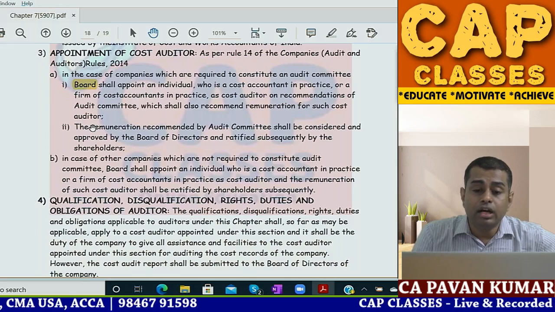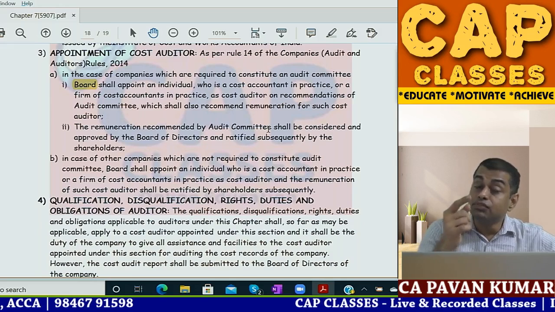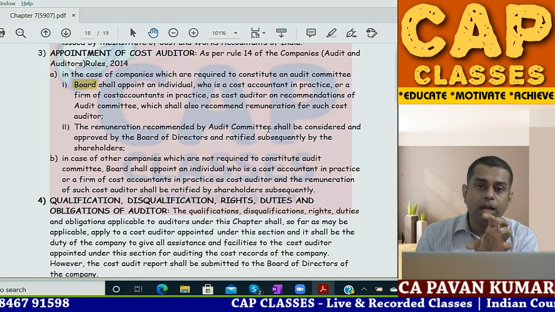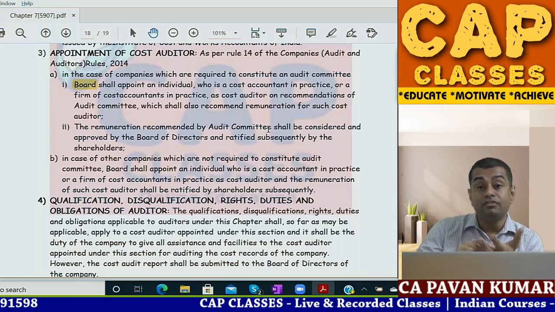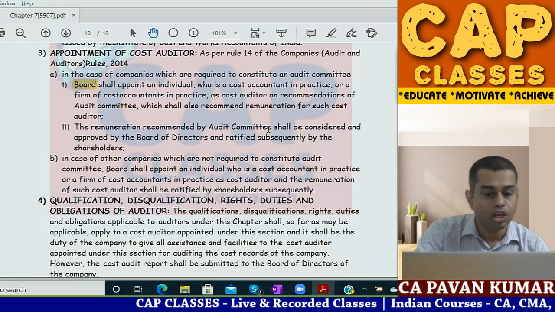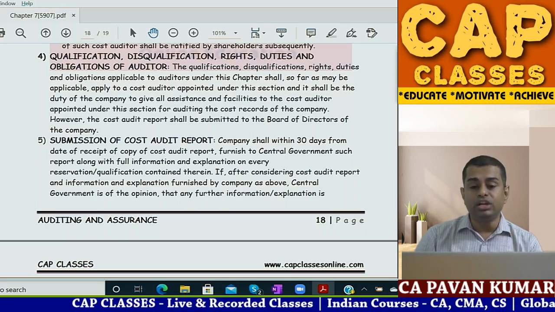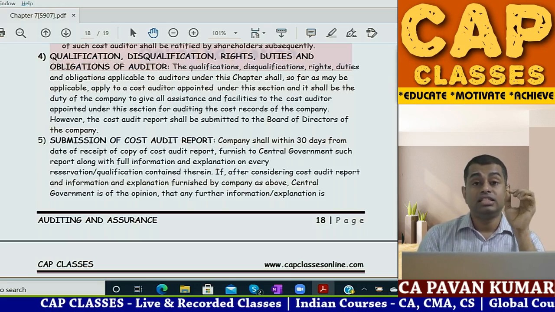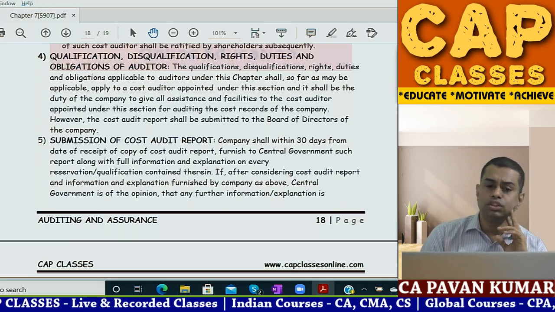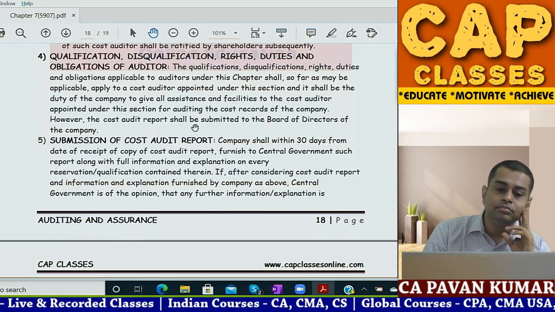So, appointment of the cost auditor. Board will appoint. Remuneration as recommended by audit committee will be approved by the board of directors. And this will be subsequently ratified by the shareholders. So, audit committee will recommend remuneration of cost auditor. Board of directors will approve. Shareholders in the meeting will ratify, accept. You understand? Qualifications, disqualifications, rights, duties, obligations, similar to company auditor. So many duties, qualifications, disqualifications, all of them are similar to company auditor.